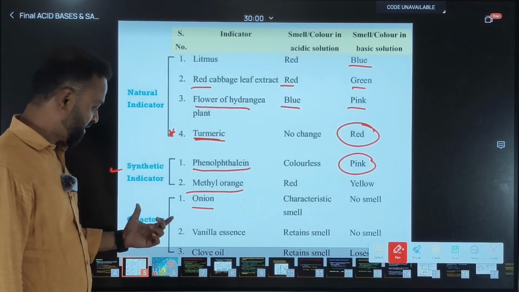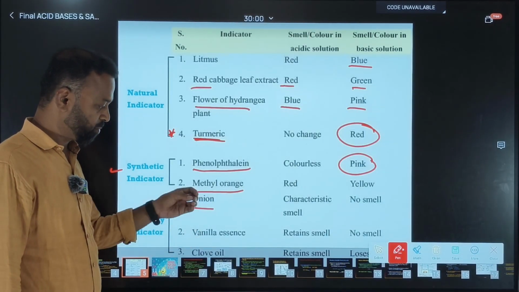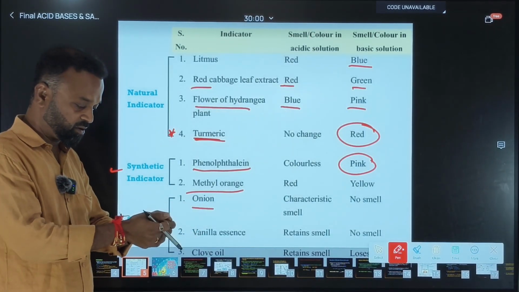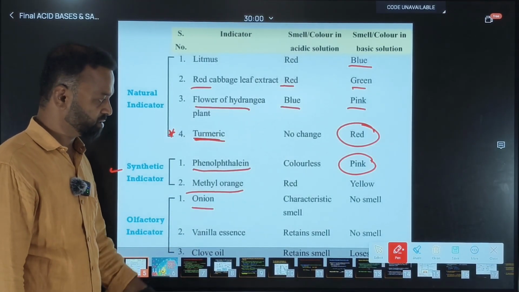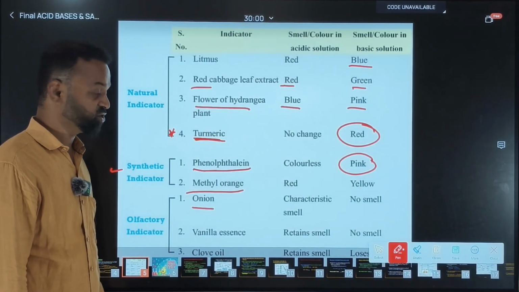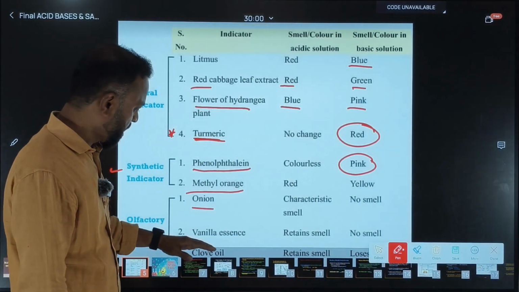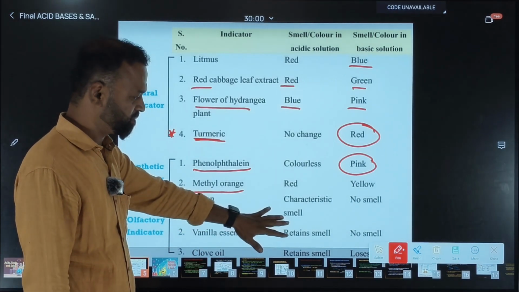Next one, olfactory indicators. That is onion extract. They take juice from the onion, add acid and base to it, and see whether the smell changes or not. But what happens? All this onion, vanilla essence or extract, clove oil, they retain the smell.